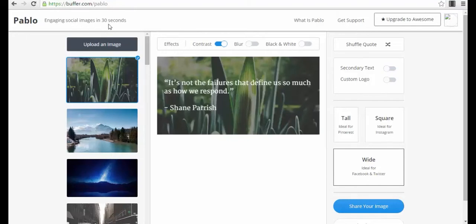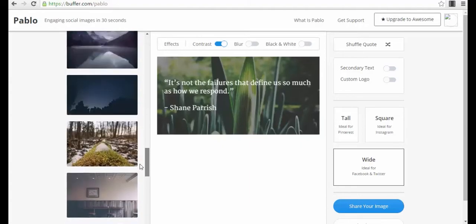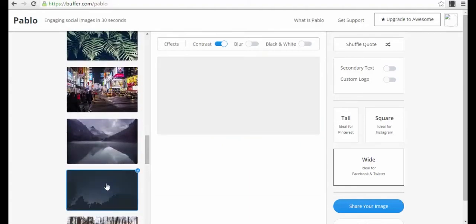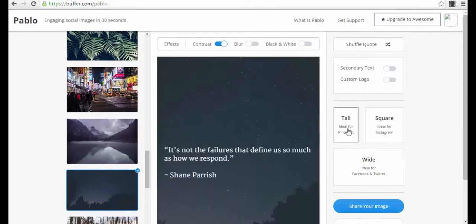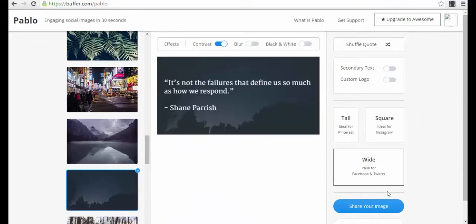Why? Because you just enter the platform just like that, and you just have to select your background. You have a lot of cool backgrounds here. For example, you can select this one, the night sky with stars. Then you select your dimension here, if you want for Pinterest, for Instagram, or white for Facebook or Twitter.